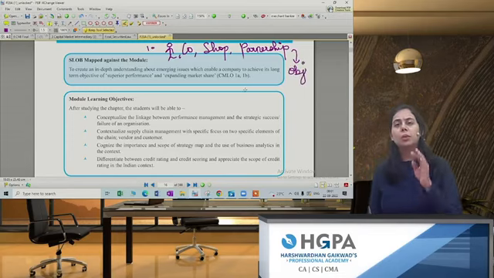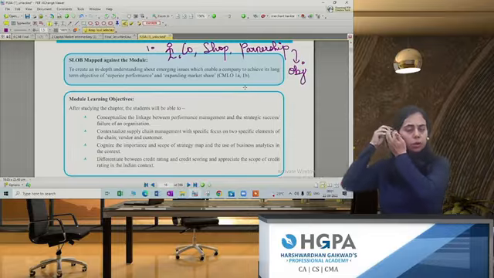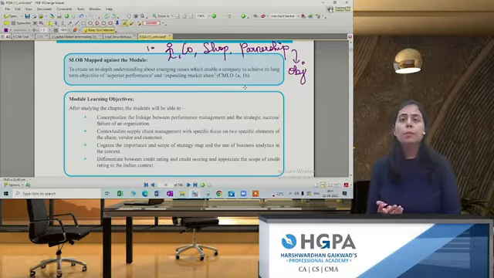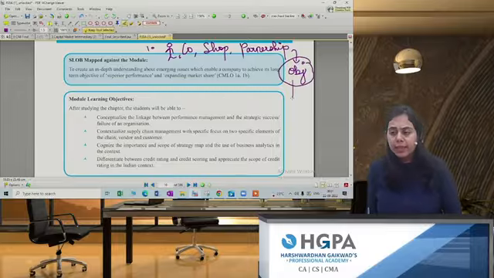Like you all have an objective of clearing CMA final in the first attempt. A company's objective will be to earn profit. A shopkeeper's performance measurement will be to increase the sales. So everyone sets an objective and then starts working on it.